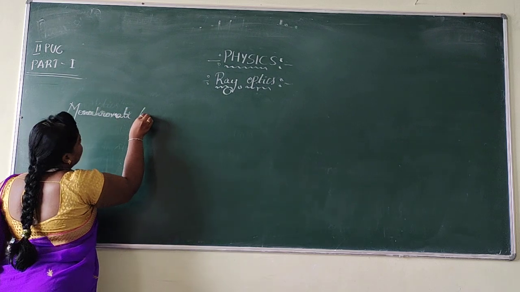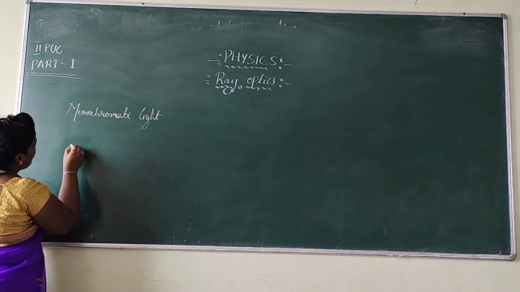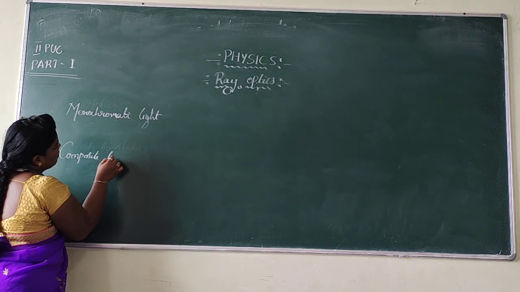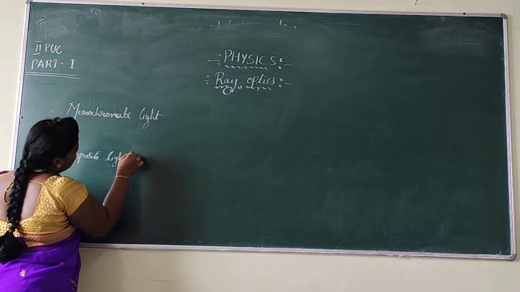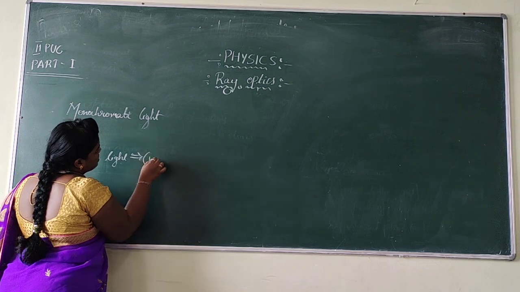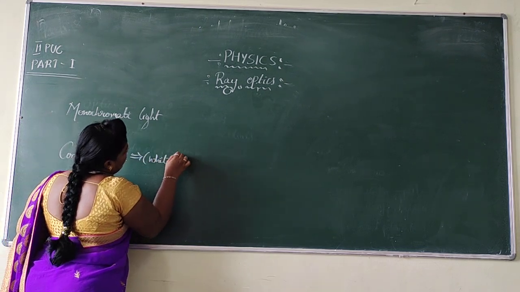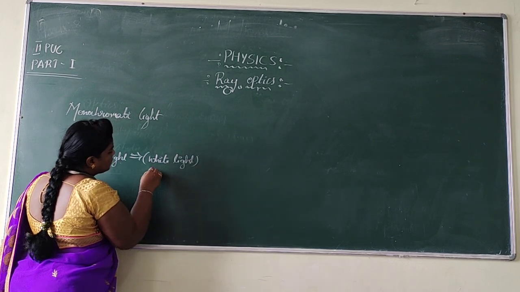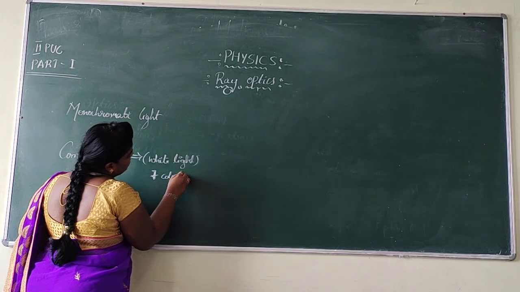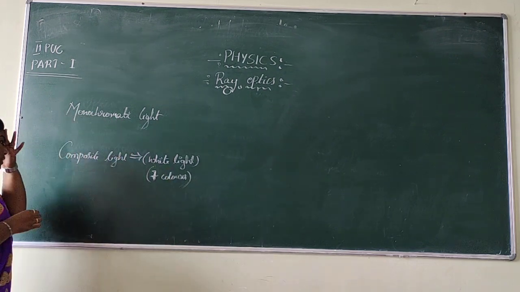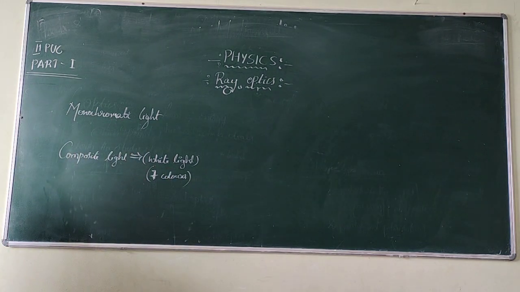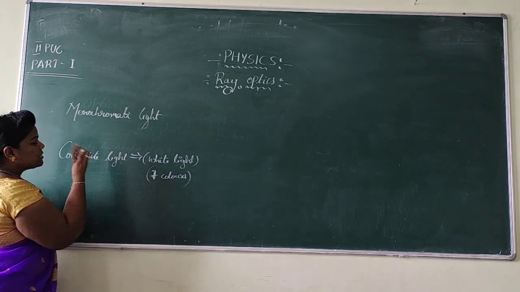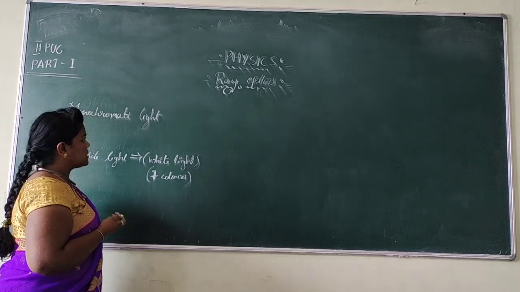What is monochromatic light and what is composite light? White light is called composite light. Hope you know that white light is termed as composite light. Why? Because white light is made of 7 colors. That's why white light is called composite light. It means the light with so many wavelengths, the light with so many frequencies.